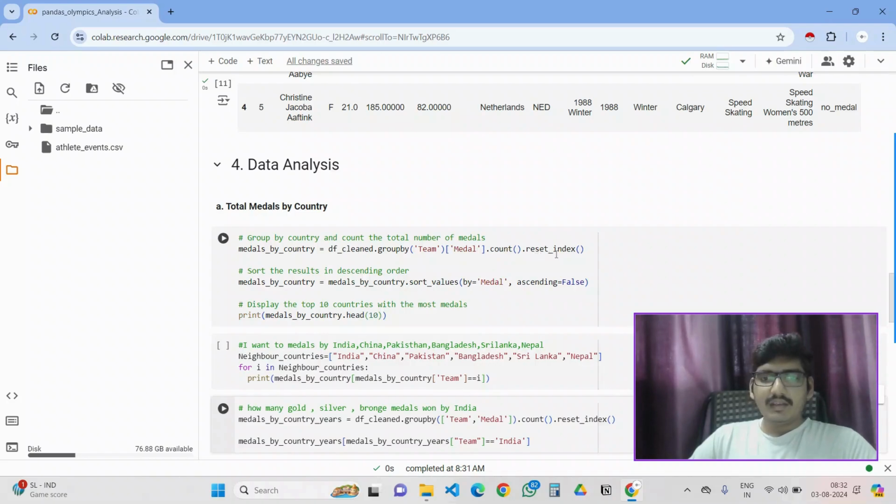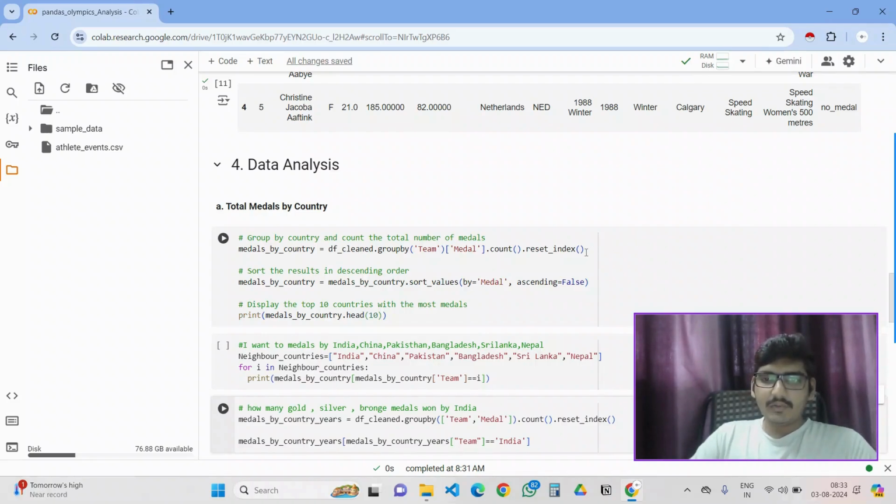reset index. Here you can see team is the group by, which means the data is grouped by team, and the team is nothing but the country name itself. Here the country name is grouped, so there will be no repetition in country name, but the medals may repeat, right? So we get a team with the 3 medals and their counts. This is the format it is.